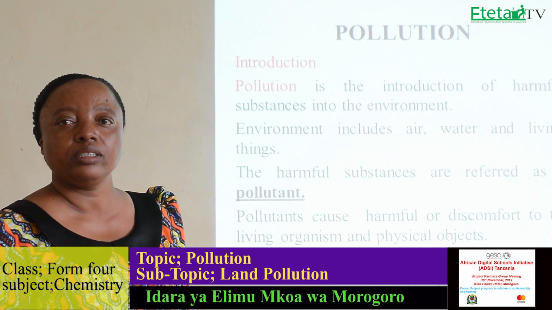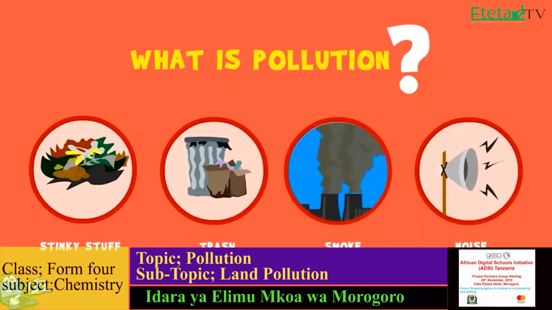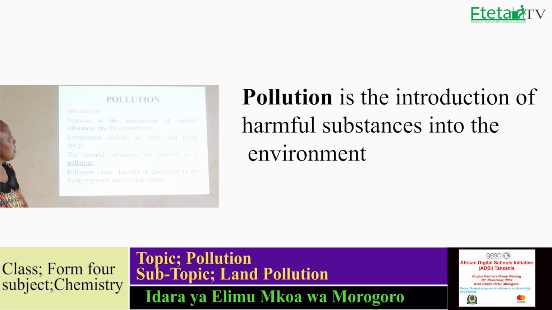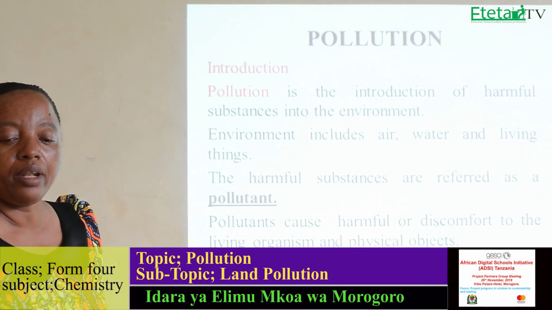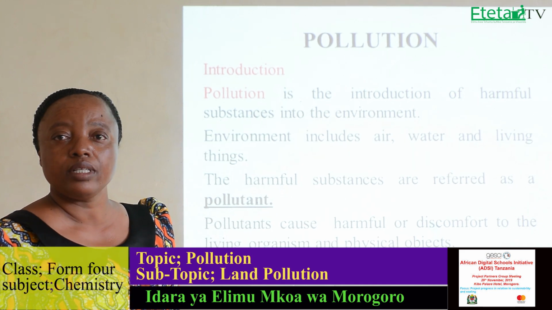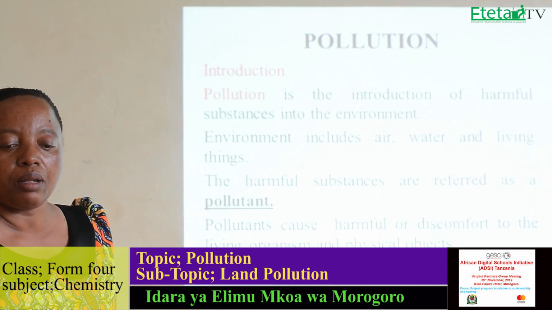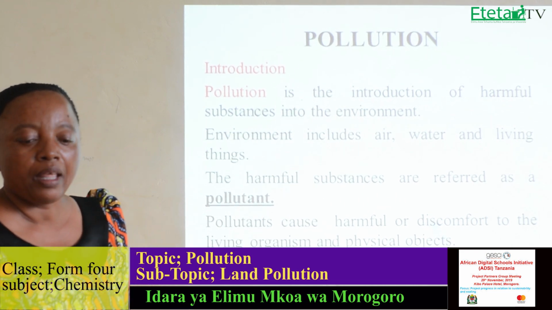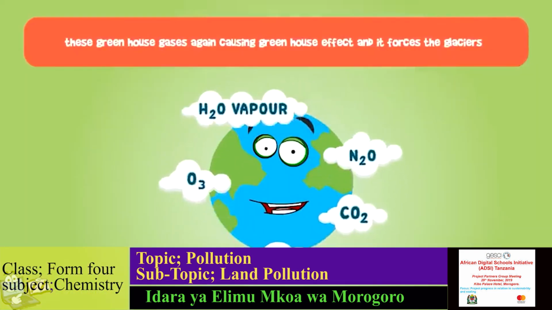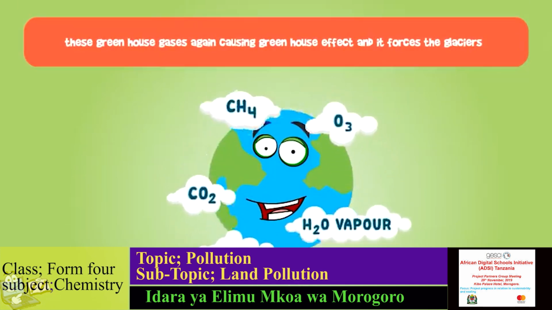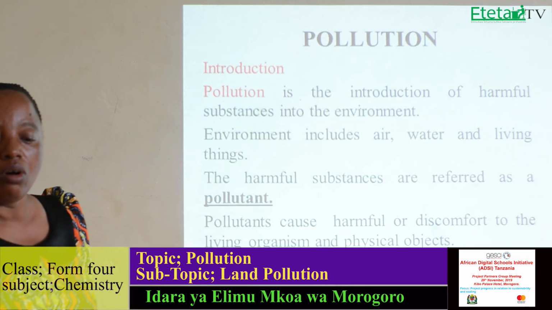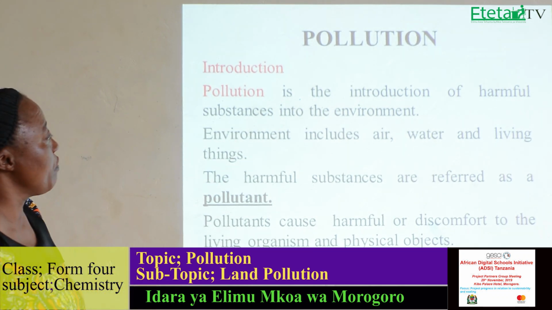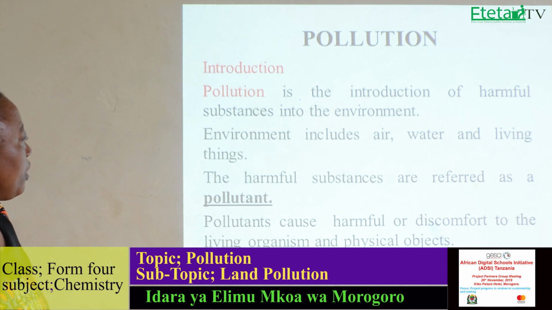Now, starting the introduction, what is the meaning of pollution? Pollution is the introduction of harmful substances into the environment. So any harmful substance which is not necessary to be found in the environment can be called pollution. Now the environment, what is environment? Environment includes air, water, and living things. So if you have air, water, and living things, all of these make the environment.